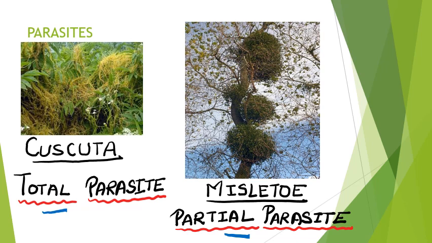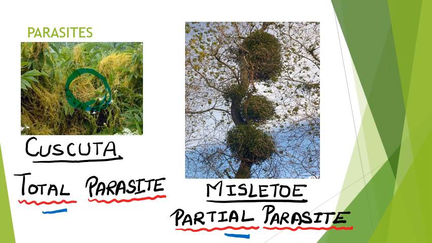Now let's see how. Let's take the case of total parasite, that is Cuscuta. Cuscuta is commonly called dodder or amarbel. It has a very lean and thin stem. It can't stand straight, and that's why it is found like a bush on other trees. Here you can see it is giving a bushy appearance. It has almost no chlorophyll, and since it does not have chlorophyll, it cannot prepare its food through photosynthesis. So it is dependent on its host plant for its food.